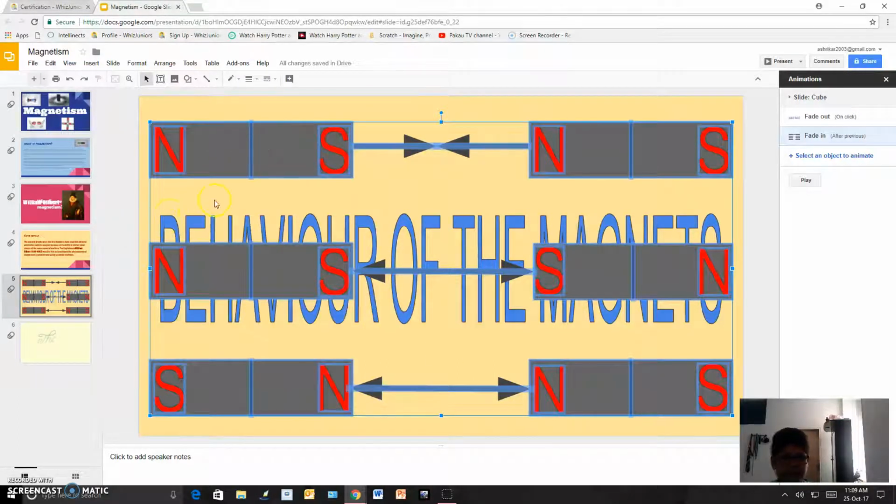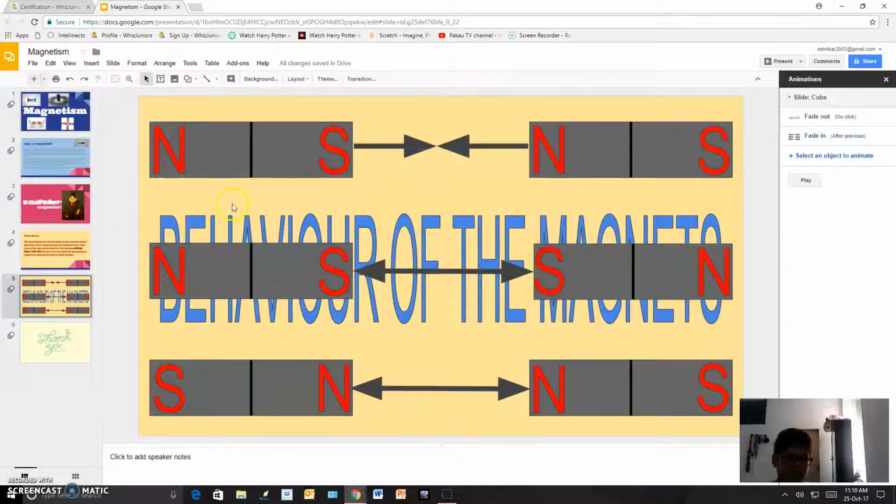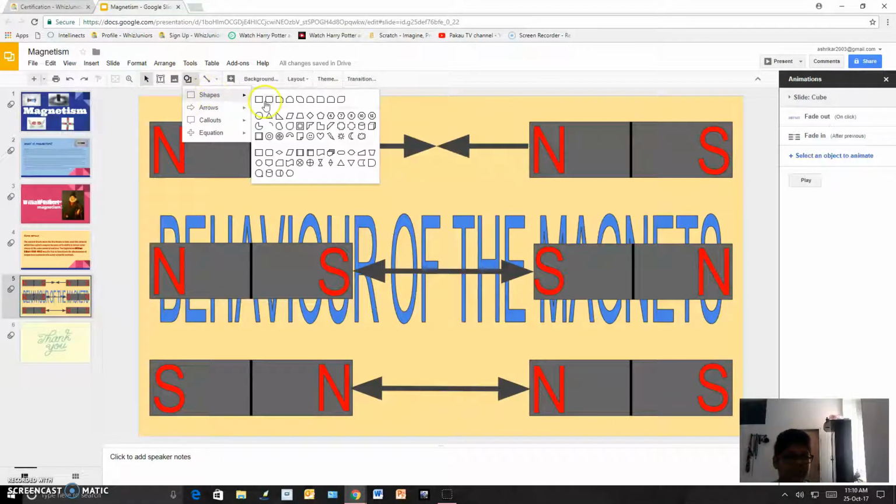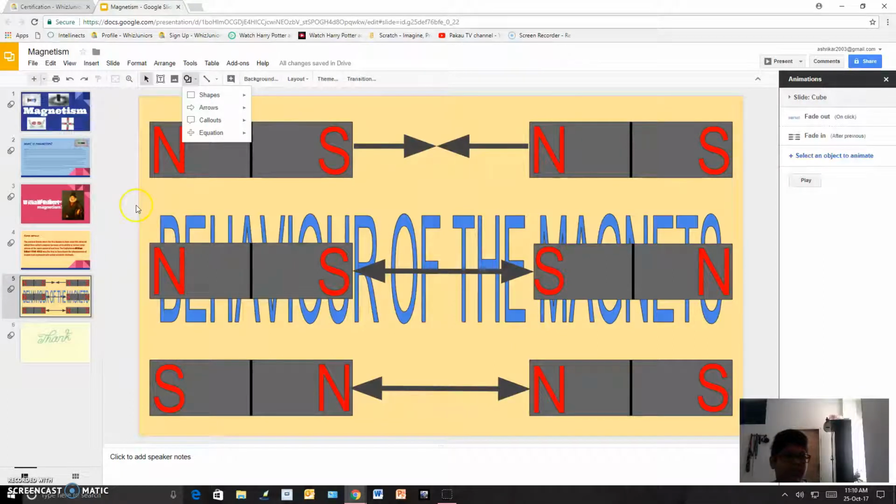So how I made this? I first made one magnet which I made by the shape section. I go to shapes and I choose this one, this rectangle, and I made this. I gave this color, and I made a line in between with thickness so that it separates. Then this is a word art which I gave red color, which is north and south. Then I made various copies of it, 6, and then these are arrows which I got from this line arrow, and I made this double headed.